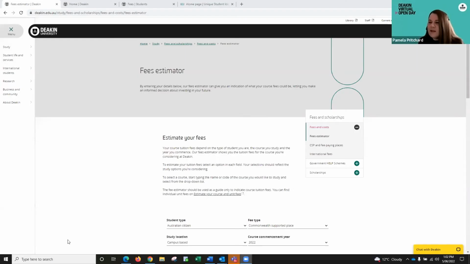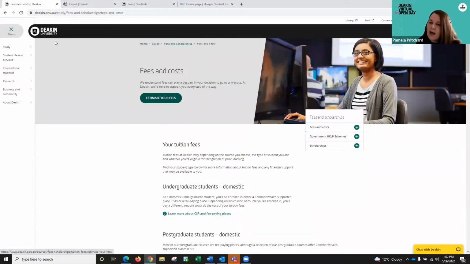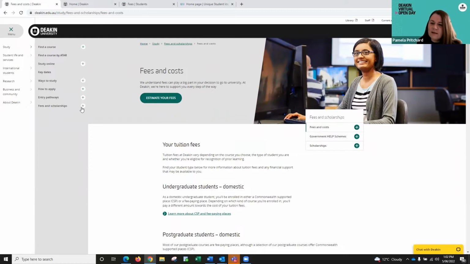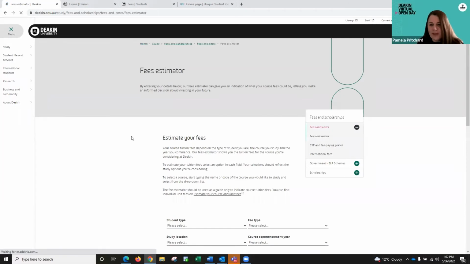So what I'll do is I'll just share my screen now. Just bear with me as I click a couple of buttons to share. And you'll see that I've got the fee estimator up currently on my screen here. It actually forms part of the fees and costs page, which you can find just through study, and then fees and scholarships, and then fees and costs. So whilst you're on the page, you can click estimate your fees, and it will bring up the fee estimator.